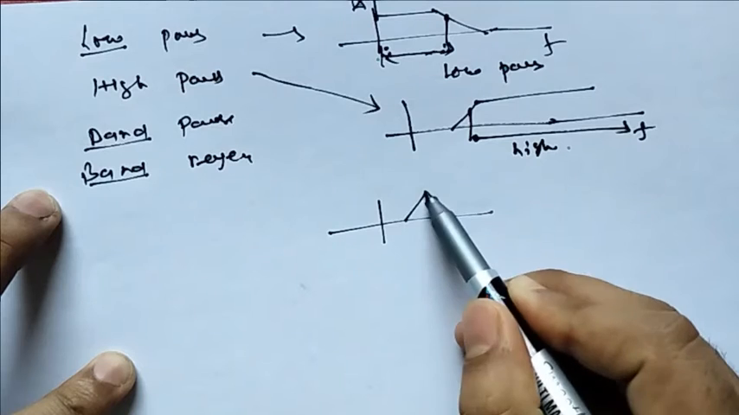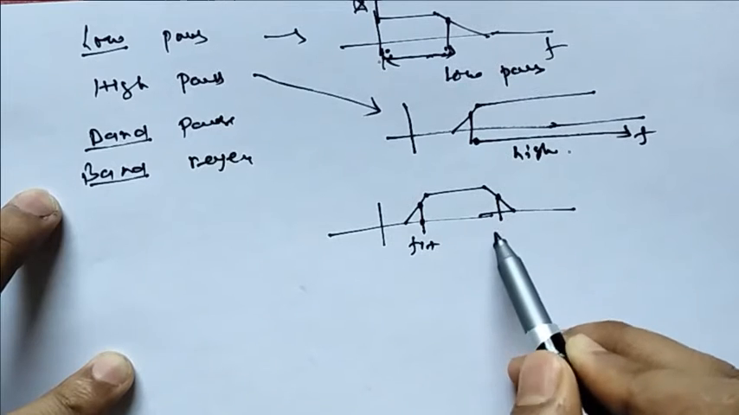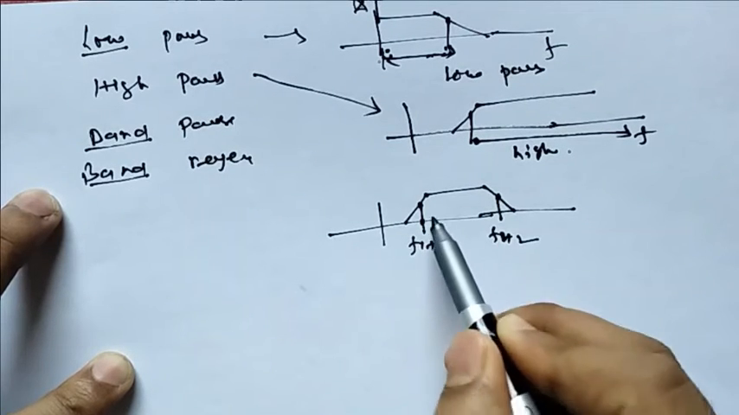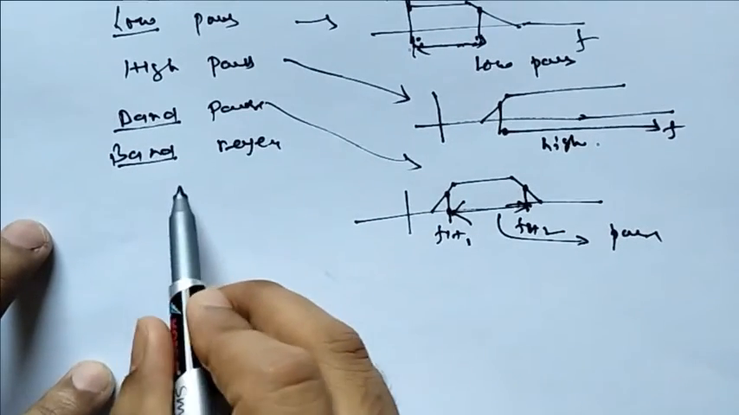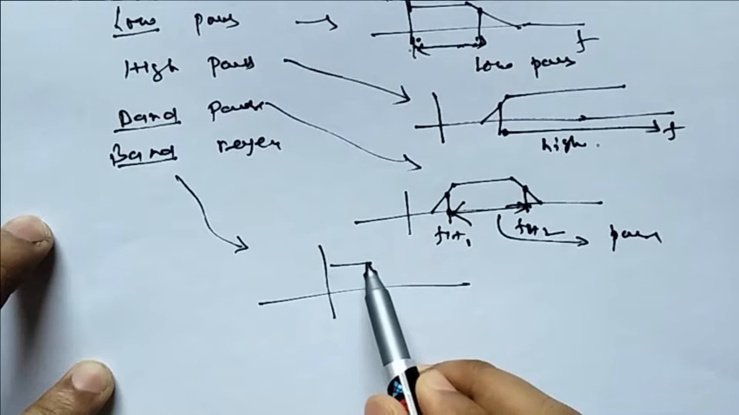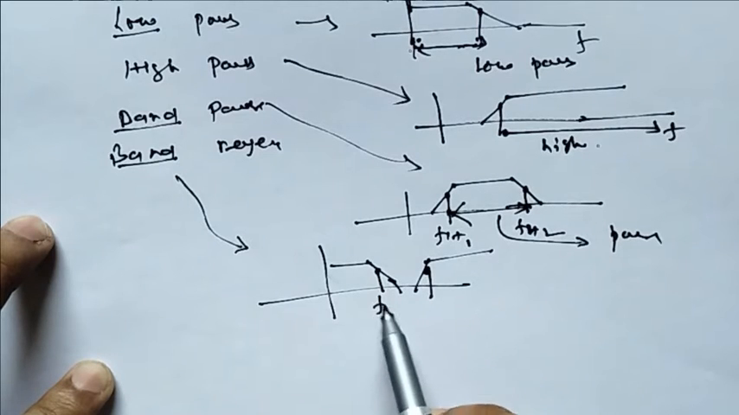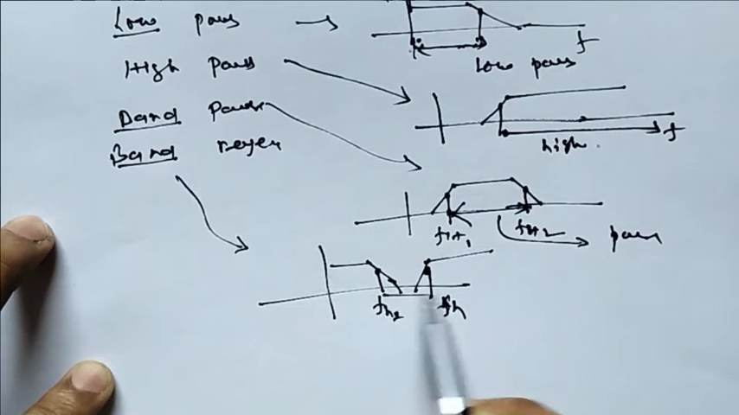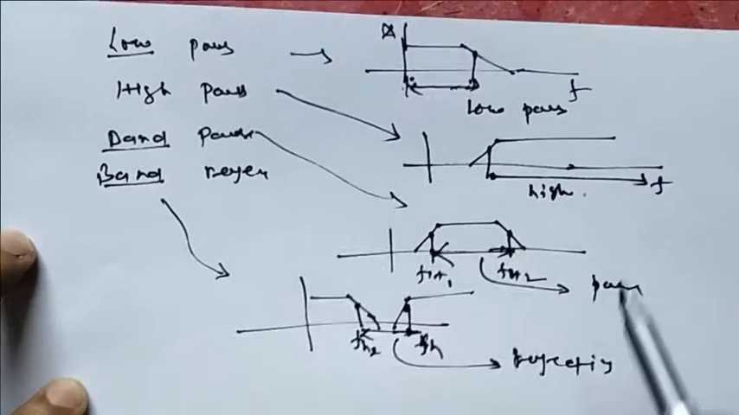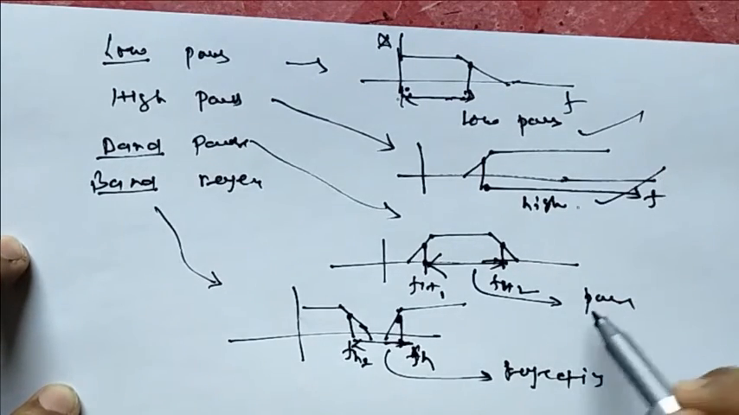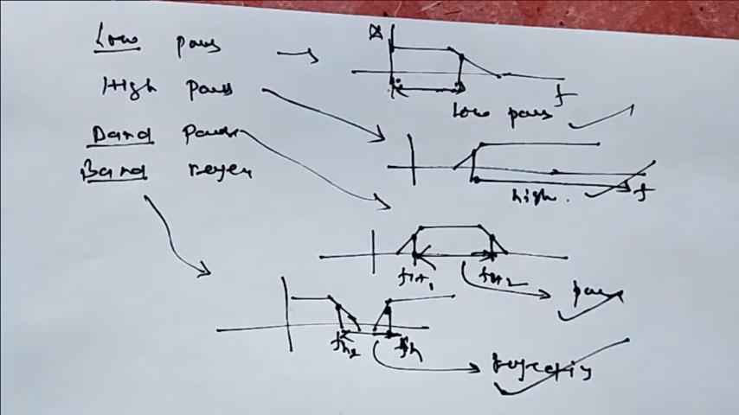Band pass filter means only a certain range of frequency. See the FH1, this FH2, then this band of frequency will be passing. So this is called a band pass filter. Band reject filter means it will be rejecting a certain band of frequency. If this is FH1, this is FH2, this range of frequency it will be rejecting. So these are termed as low pass, high pass, and this is your band pass, and this is your band reject filter. So these are explained one by one.